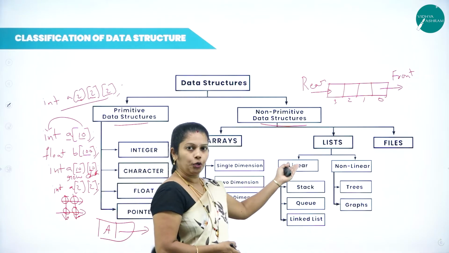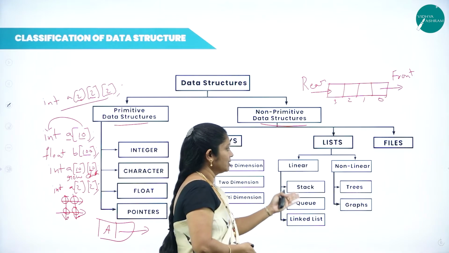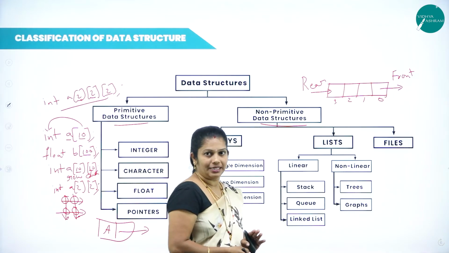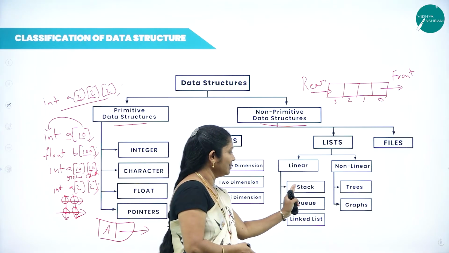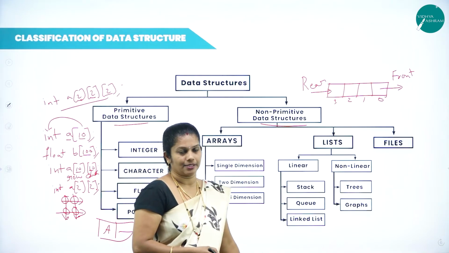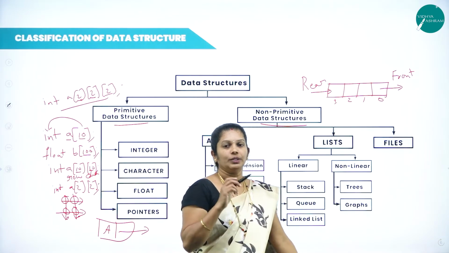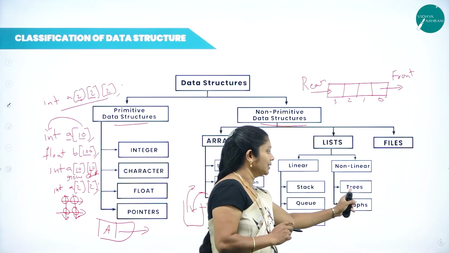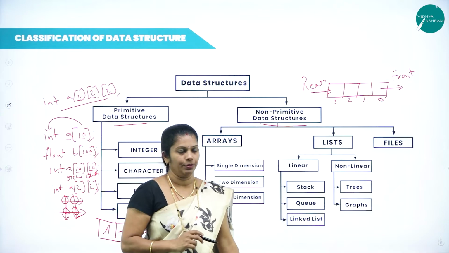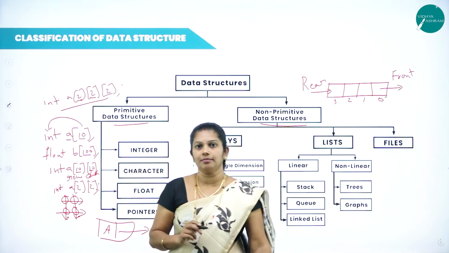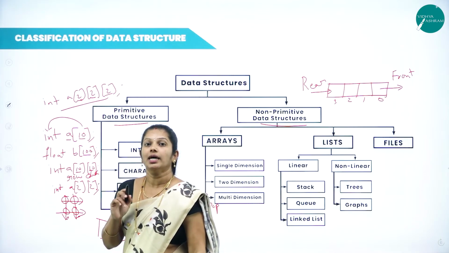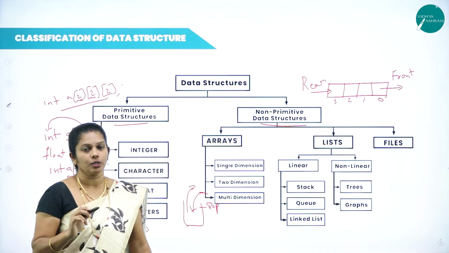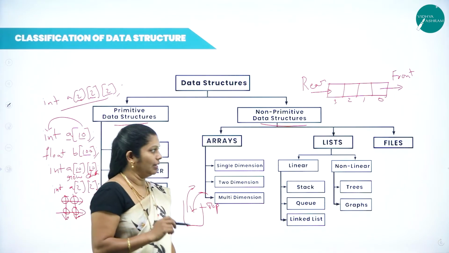Otherwise, in the exam, you may get the question: give the example for linear data structure. Under linear, stack, queue and linked list. Otherwise, you may be asked to give the example for non-linear data structure. For that, tree as well as graph are the examples. Non-linear means elements are arranged randomly. But here also it contains a group of elements.